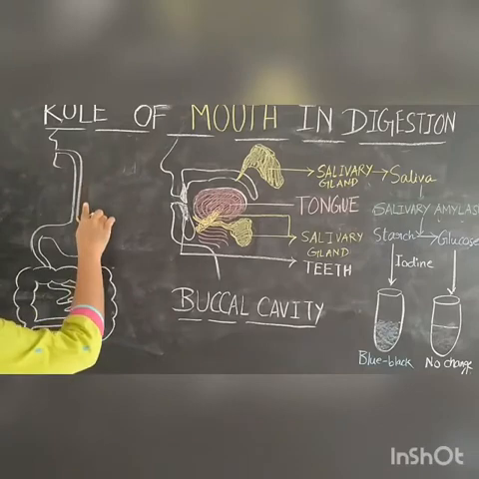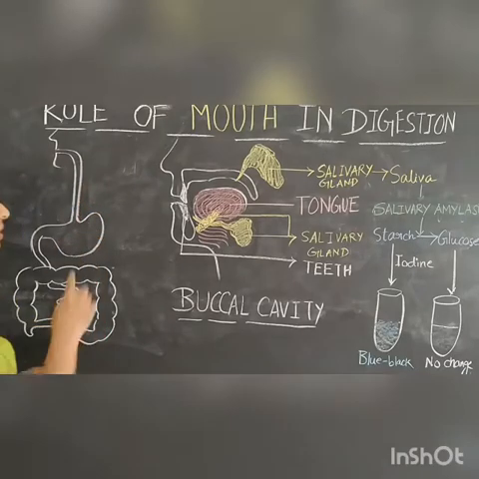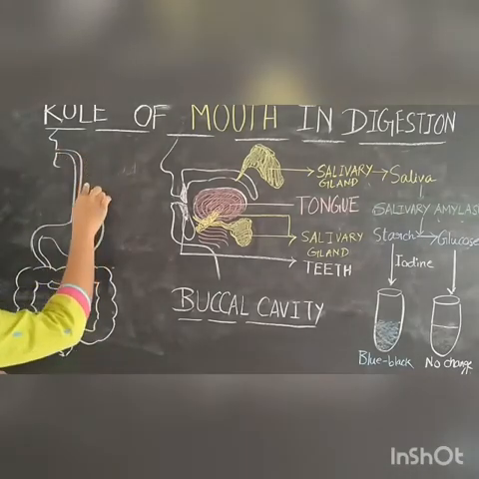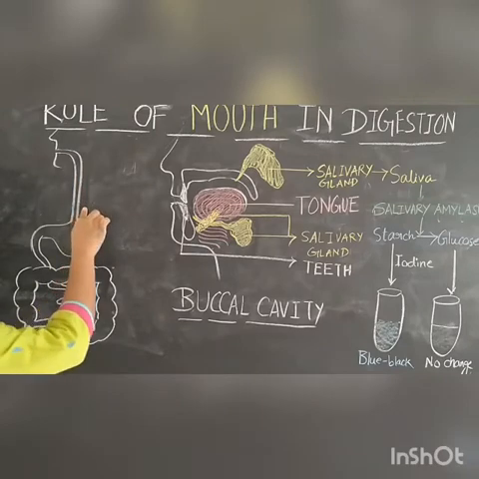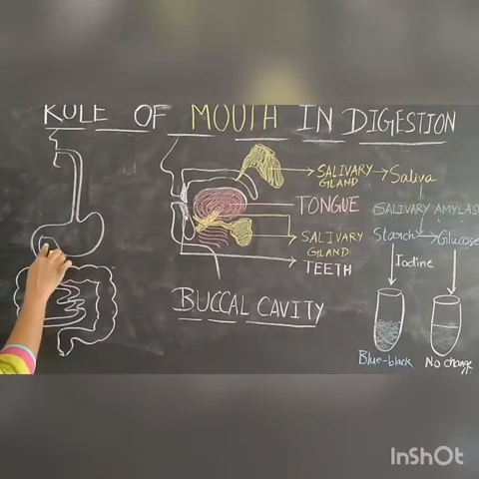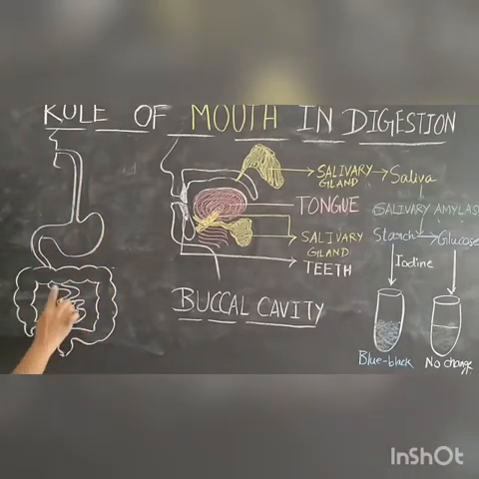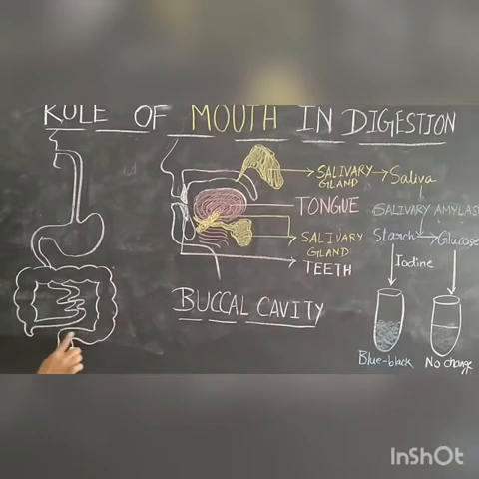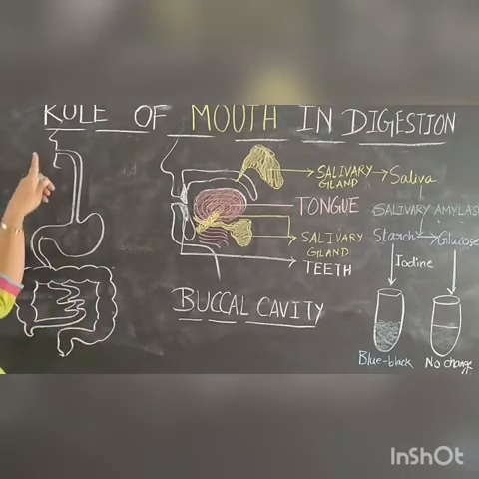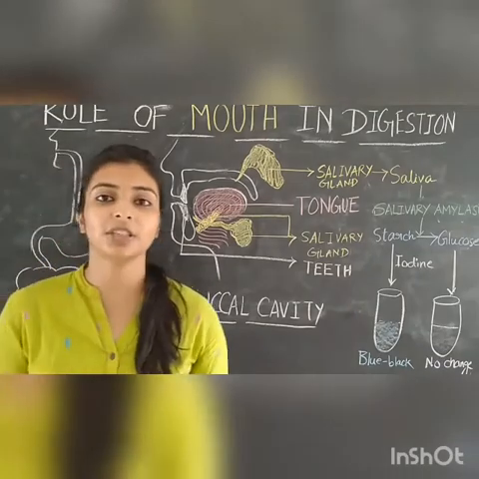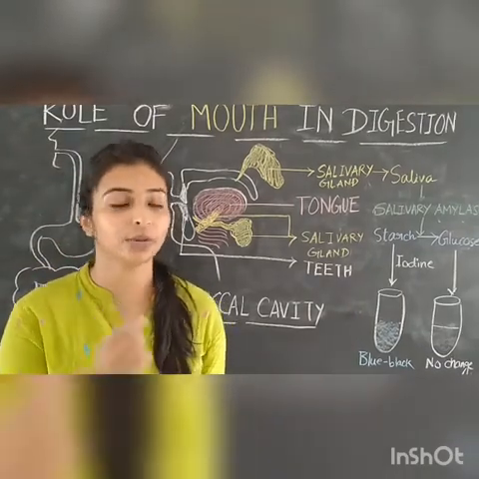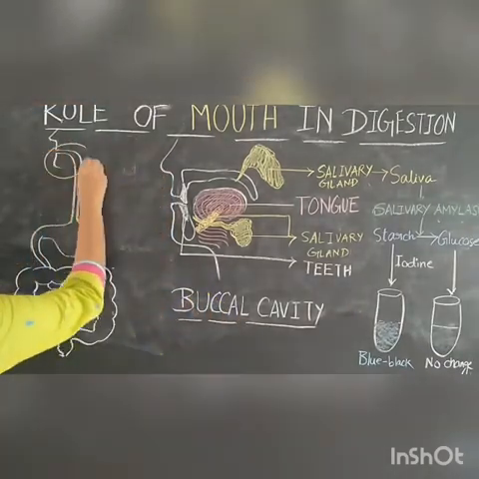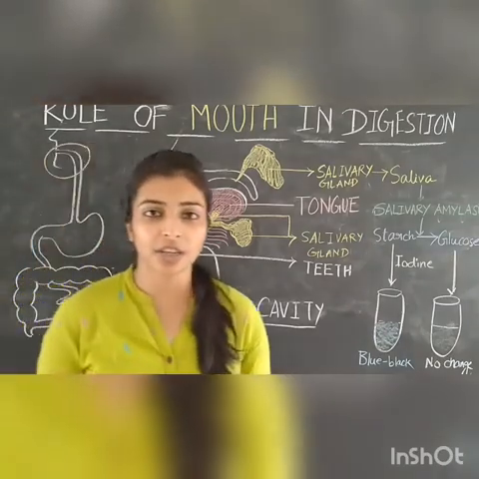So this is our digestive system that starts from our mouth, and it comes down as esophagus to our stomach. After that, we have our intestine, that is small intestine and our large intestine. The whole digestion basically starts in our mouth. This region is the portion where our digestion starts.